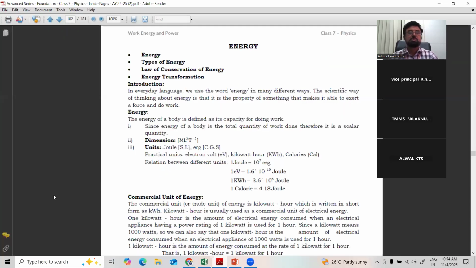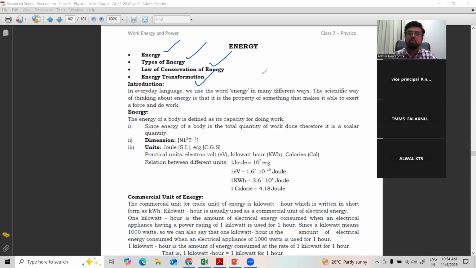When you see the part on energy in the textbooks: energy, types of energies, law of conservation of energy, energy transformation. In the last class, we discussed almost all these topics. What is energy? What are the types of energies? Law of conservation of energy. Energy transformation means how energy is converted from one form to another form.